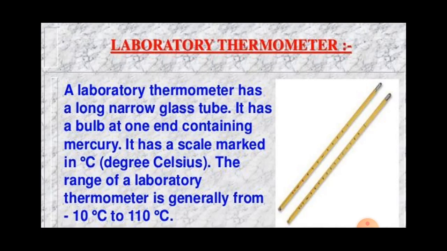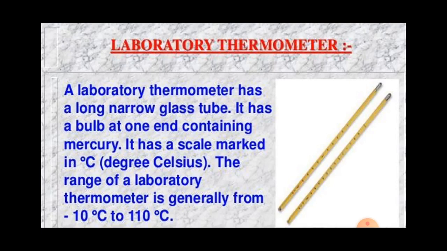This means that a common laboratory thermometer can measure a lowest temperature of -10 degrees Celsius and a highest temperature of 110 degrees Celsius.